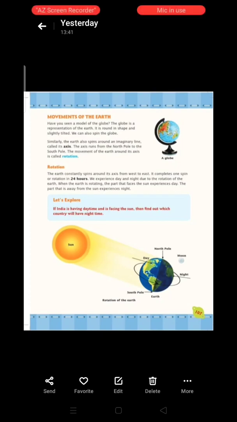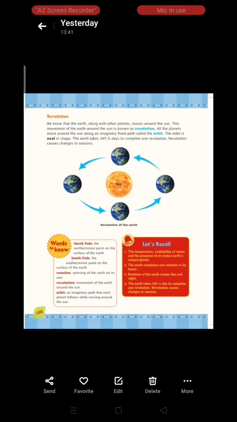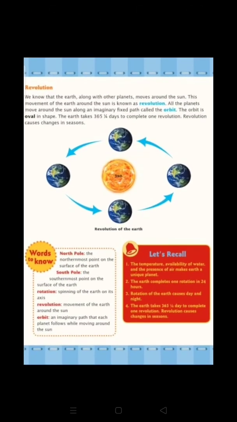Similarly, when we talk about the revolution, it takes around 365 and 1/4 days. So you can see a complete year and even 1/4 day extra is taken to complete the revolution.